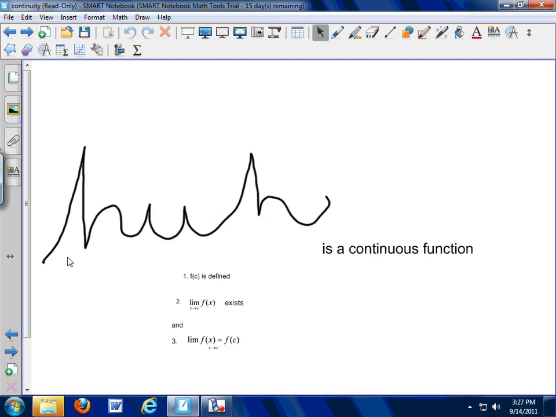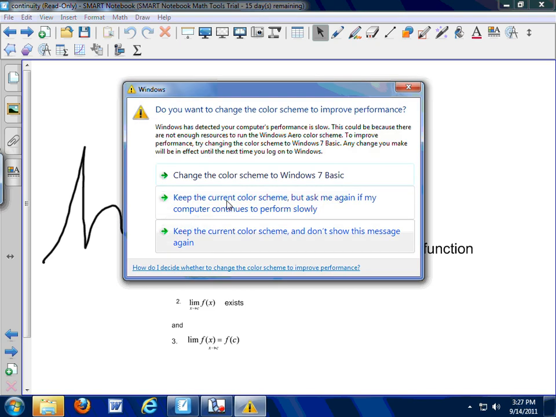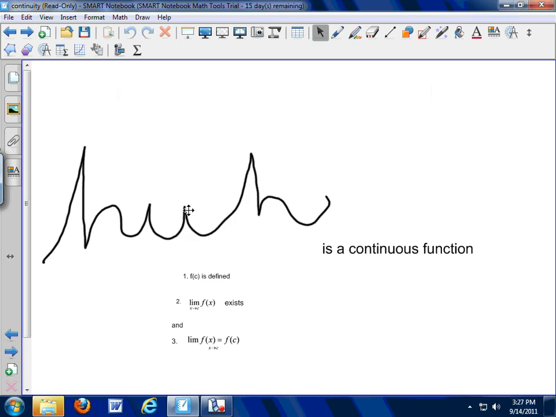Okay, so this one is a continuous function. As we trace along the function, it's a nice continuous function because anywhere I pick for point C, the function's defined. I don't have it on an axis, but I don't need to. Anywhere I pick, the limit exists. No matter where I go, even if I go up here, I'm heading to the same value. I've got no places where I've got any of the issues.